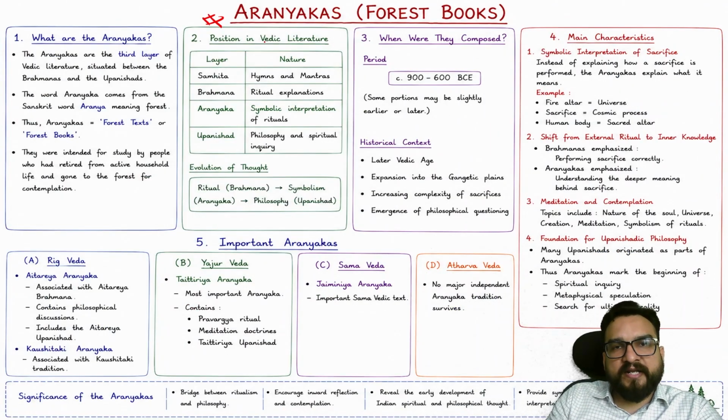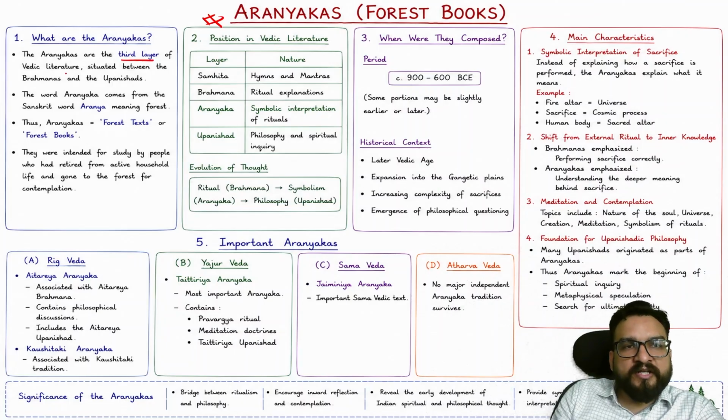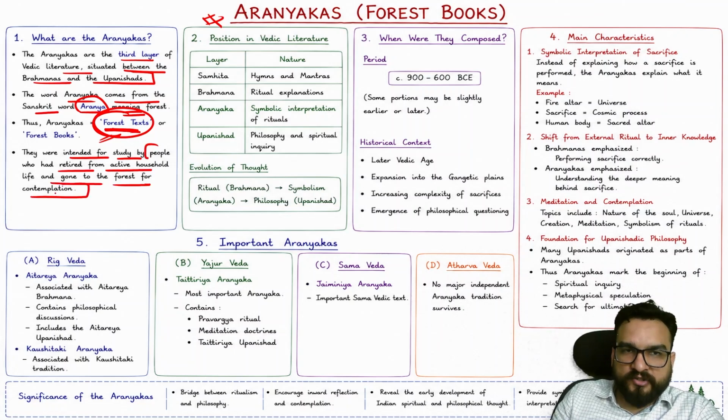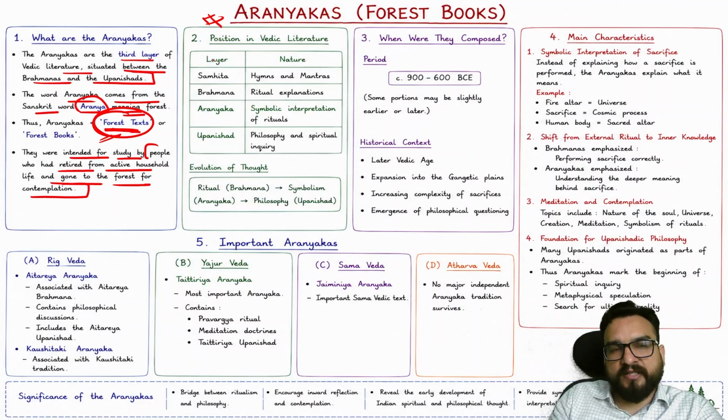Then you will find Aranyakas. Aranyakas are the third layer of the Vedic literature, situated between the Brahmanas and the Upanishads. The word Aranyaka comes from the Sanskrit word Aranya. Aranya means forest. So these were created by people who lived in the forest, sannyasins maybe. So these are known as forest texts. These were intended for study by people who had retired from active household life and gone to the forest for contemplation. How you will be living your life over there, right?